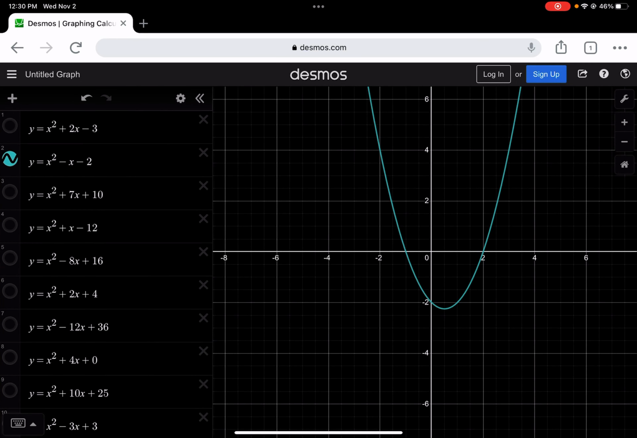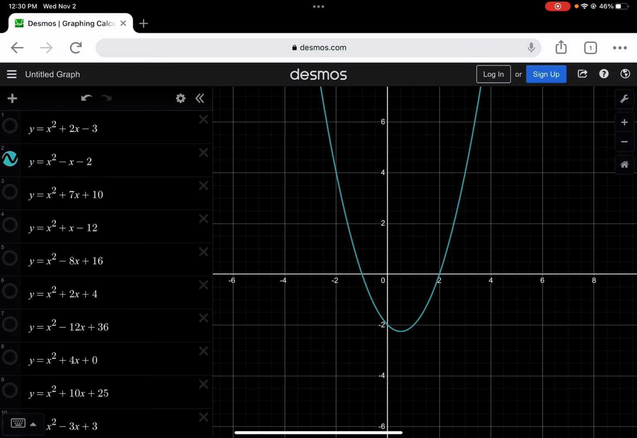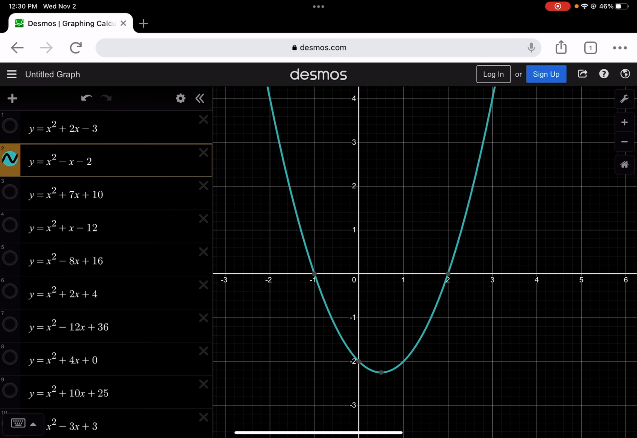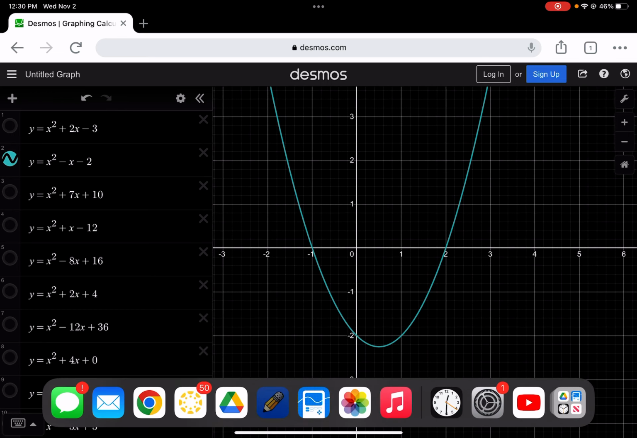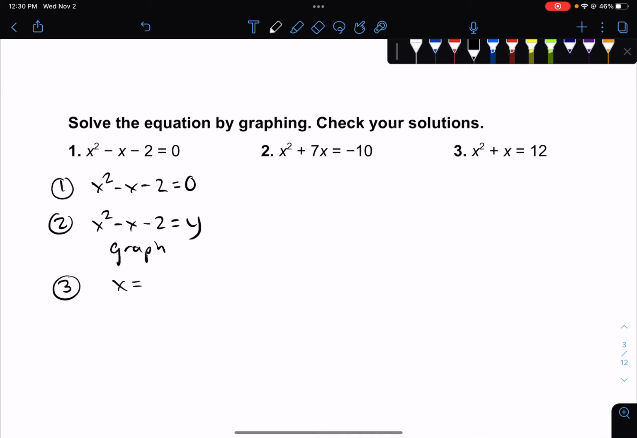So when I graph it, x squared minus x minus 2, I notice it crosses right here and right here. And what I'm interested in are those x values where it crosses. So one of those x values is -1, this one on the left, and the other value is x equals 2. So I can say that my answers are x equals -1 and x equals 2. Those are my solutions. My solutions are where it crosses that x-axis.